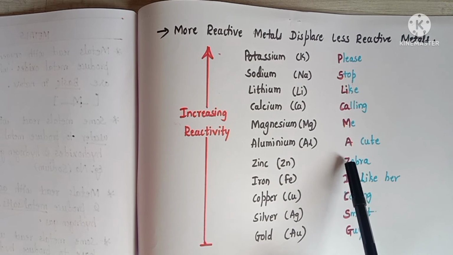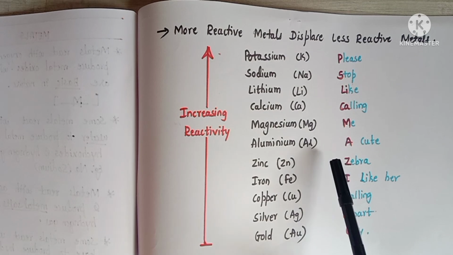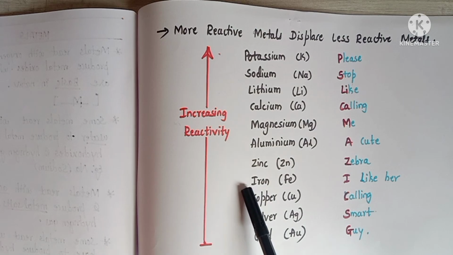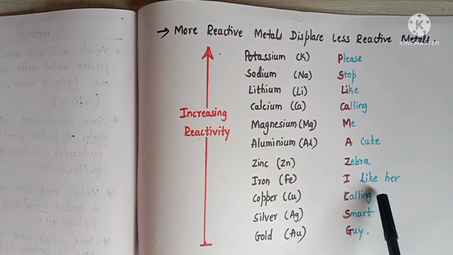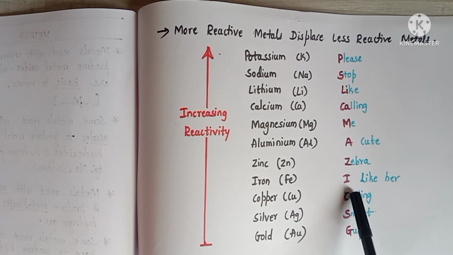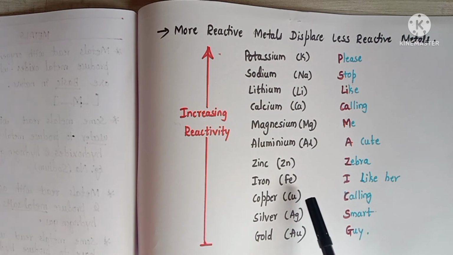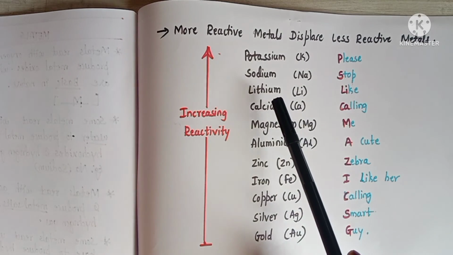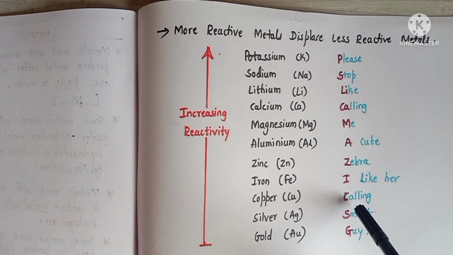From this Z we can remember zinc. I like her. From I we can remember iron. Calling. In this calling, from this C we can remember as copper. And don't confuse between this calling and this calling. This calling is for the first, calcium, and the last one is for copper. Smart. From this smart we have S. S means silver. Guy. In this G we can remember as gold. Isn't it awesome?